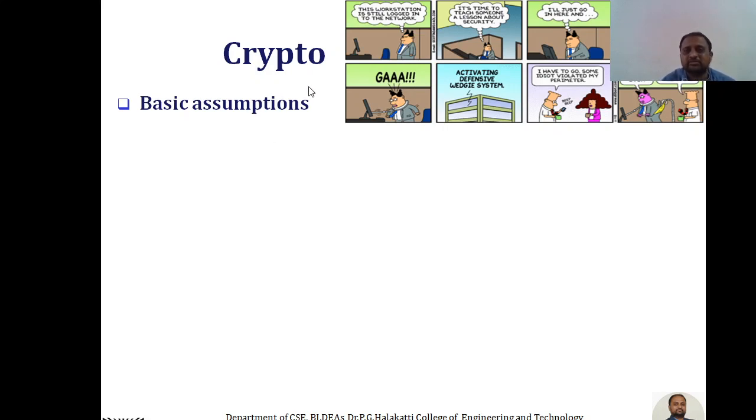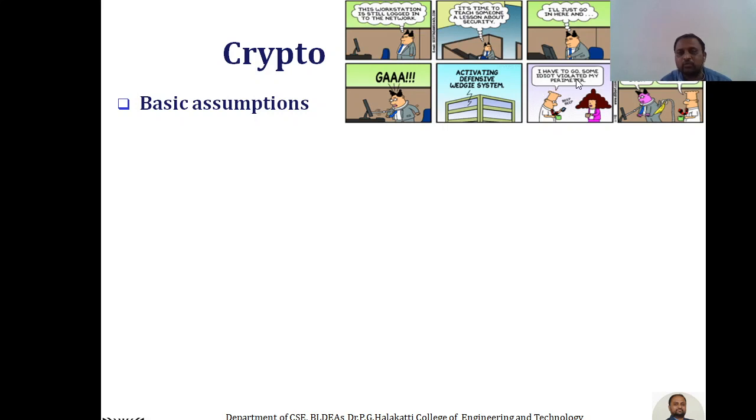There is a simple figure here. You can see this workstation is still logged in to the network. It's time to teach someone a lesson about security. So now we are all talking about security, that is, information and network security. Warning, idiot alert, activating defensive system.